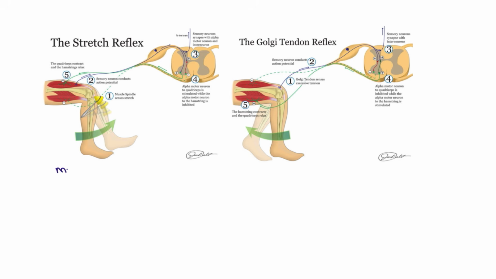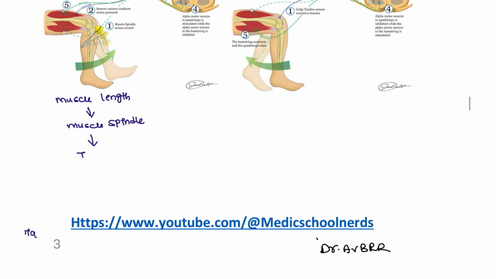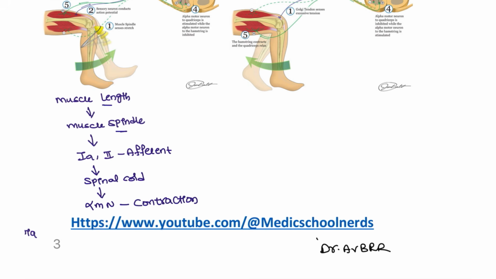Stretch reflex, whenever you do the muscle lengthening, this will activate the muscle spindle, and once the muscle spindle is activated, it is going to activate the 1A and the 2 muscle fibers. This is the afferent, and now it will go into the spinal cord. Now the spinal cord will activate the alpha motor neuron, and this alpha motor neuron will cause the contraction. So the muscle spindle here is actually triggered by the muscle lengthening.